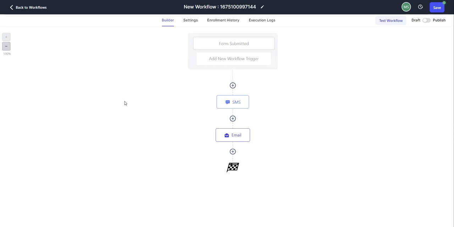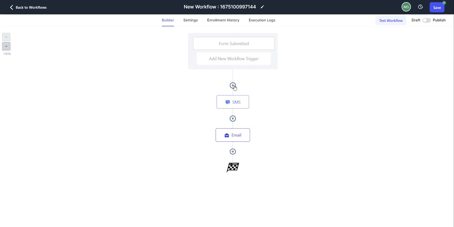In this video, we will go over the wait workflow action. This allows you to pause the contact at a specific step in the workflow until a desired condition is met. So this useful tool is great for waiting for a tag, appointment, event, specific time, or a contact reply.